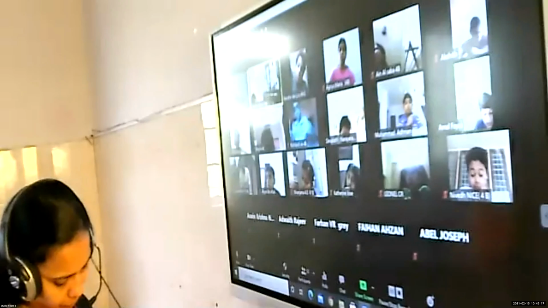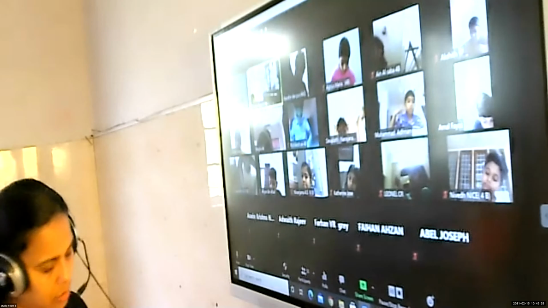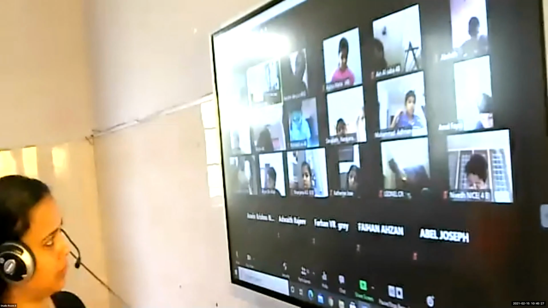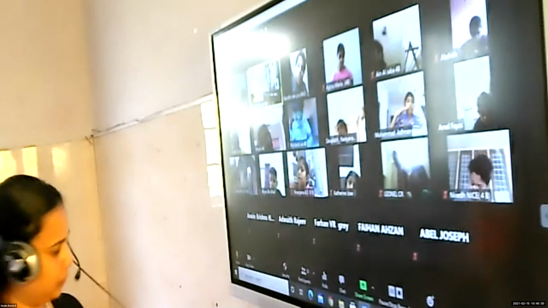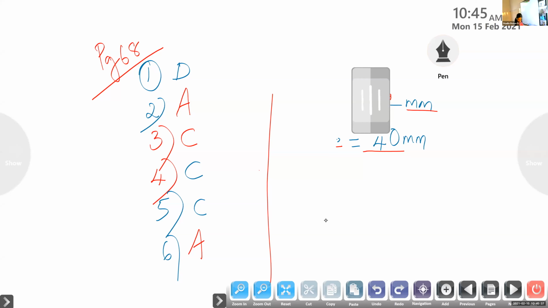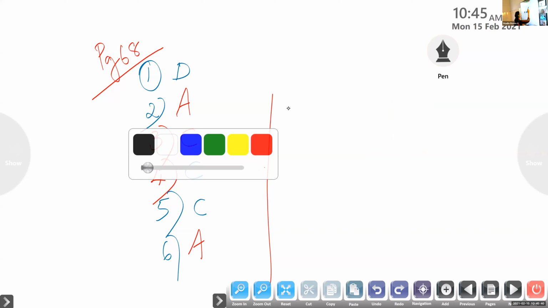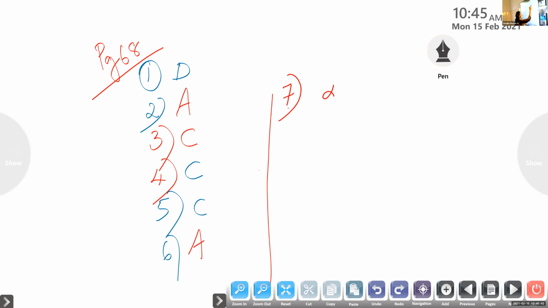To convert measures from a smaller unit to a larger unit. Here it is the opposite, small to larger. What we have to do? Yes children, small to larger. What we will do? Divide. Very good, divide. Smaller to larger unit. Children, look here, question number 7. We will write divide.